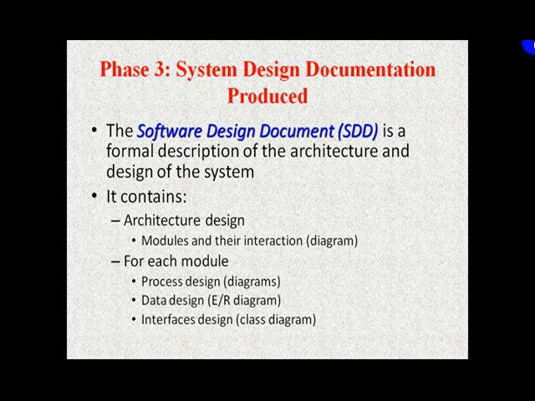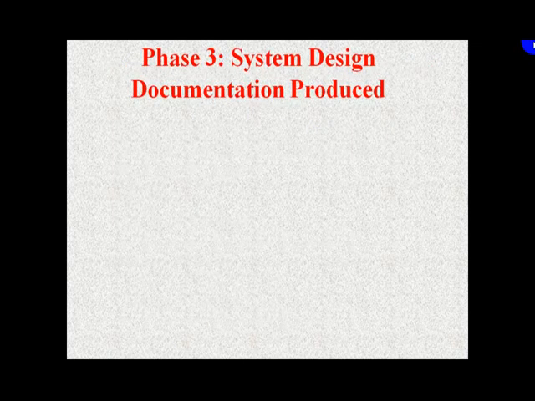What are the main components of the system? We call them entities. How they are related? We call it relation. So the diagram is called entity relationship diagram. And we have to design the interfaces also. We call them class diagrams. So these are the outputs, and definitely they are going to act as an input for the next phase.